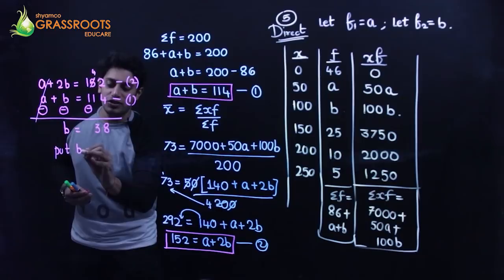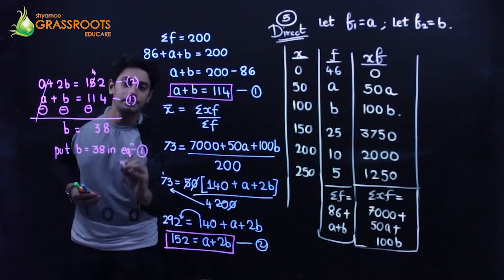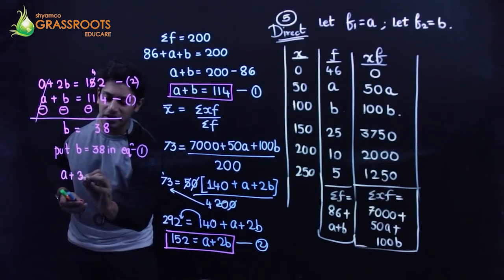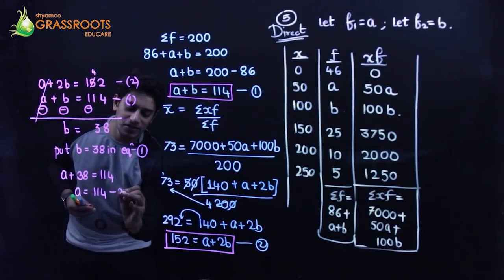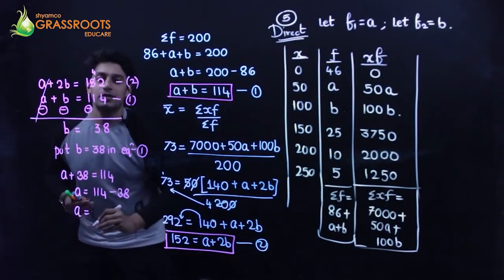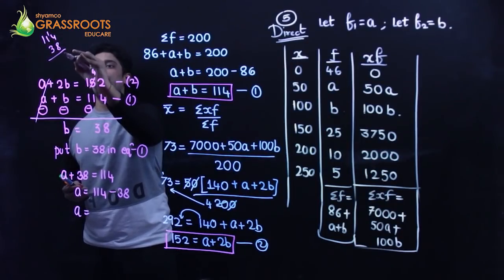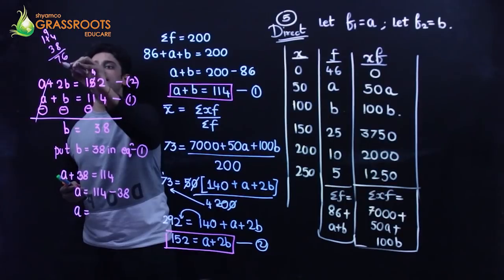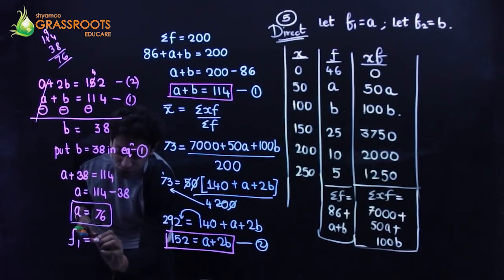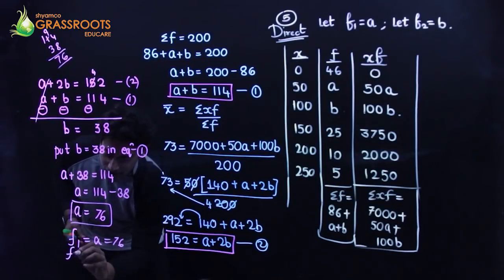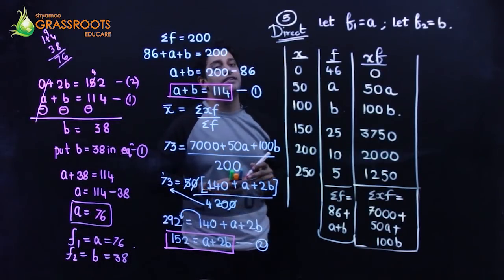Put the value of B, which is 38, in equation number 1. I will have A plus B is equal to 114. So A is 114 minus 38. So that's going to be how much? 114 minus 38 is 76. So students, can I say my frequency F1, which was A, is 76. Frequency F2, which was B, is 38. So these are my two missing frequencies, right?